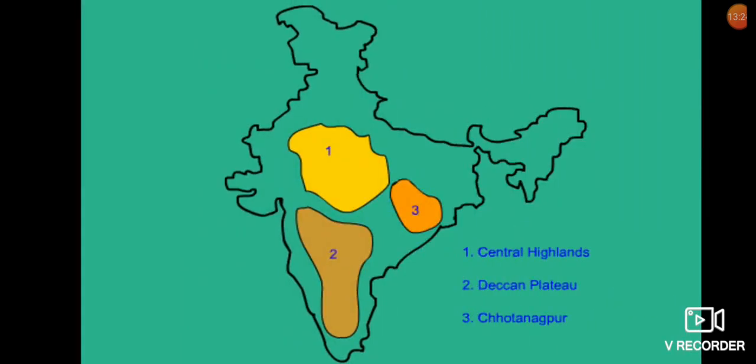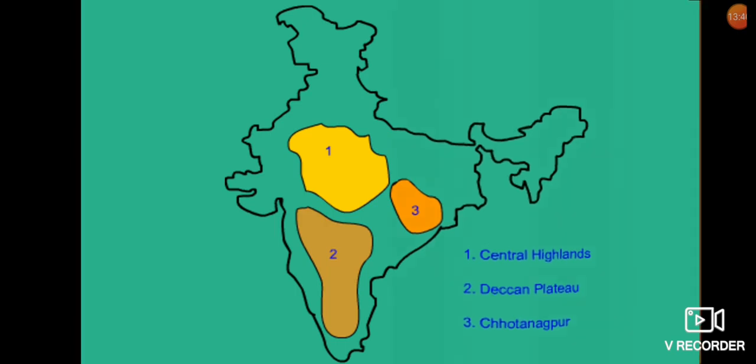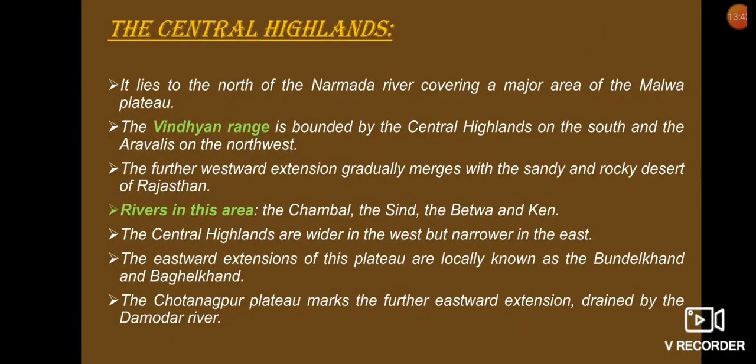Here you can see the divisions: number 1 is the Central Highland, and the Chota Nagpur Plateau, which is also part of the Central Highland itself, and number 2 is the Deccan Plateau. Let us describe the Central Highland. The Central Highland lies to the north of the Narmada River, covering a major area of the Malwa Plateau. The Vindhyan Range bounds the Central Highlands on the south and the Aravalis on the northwest.